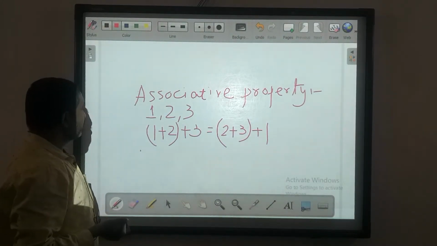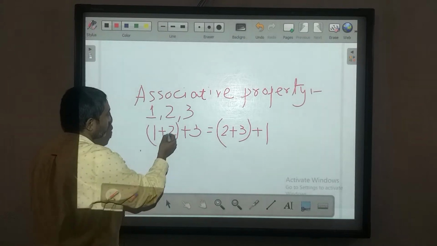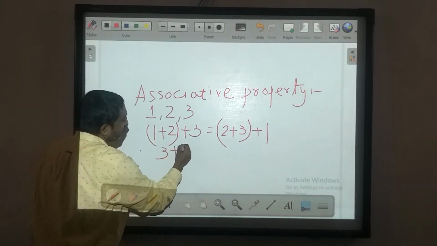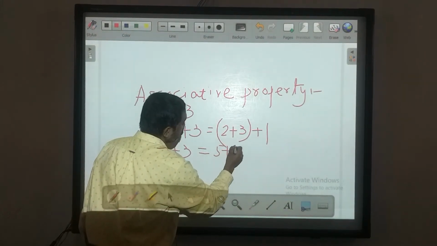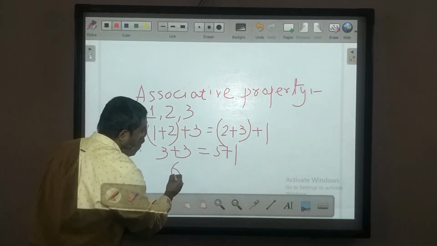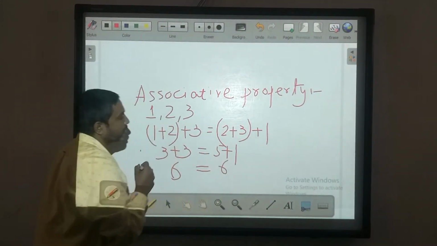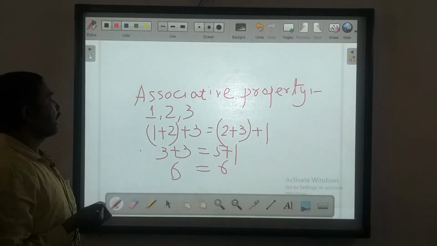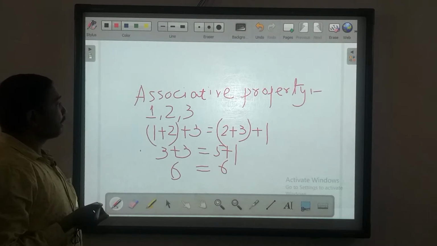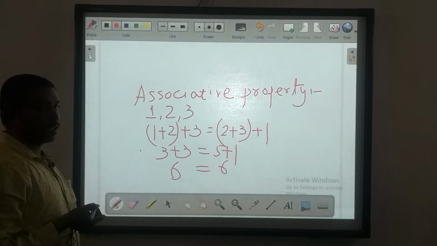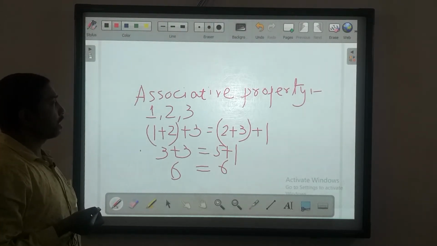Look at, if we find the value, 2, 1 plus 3, 3 plus 3, equal to 5, 5 plus 1. Look at, in both cases the values come the same. After addition we get a value, and this value must be the same. So this property must be satisfied in the case of natural numbers. So this property is called associative property.